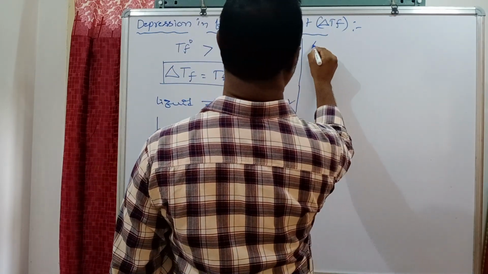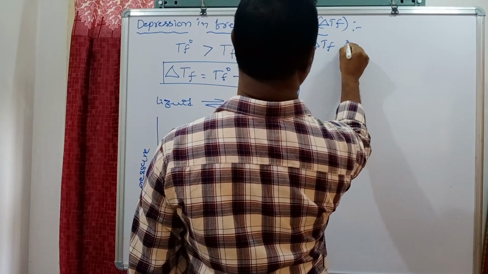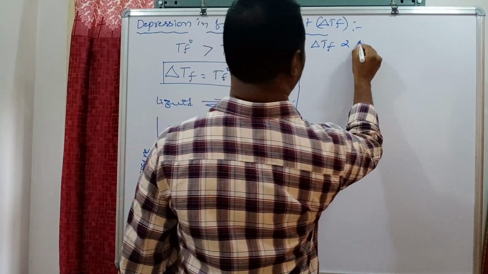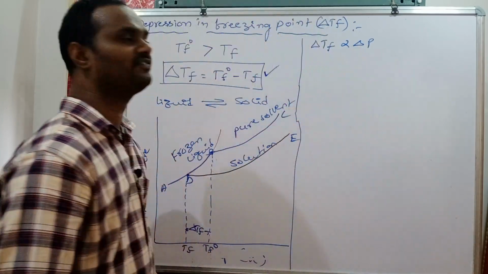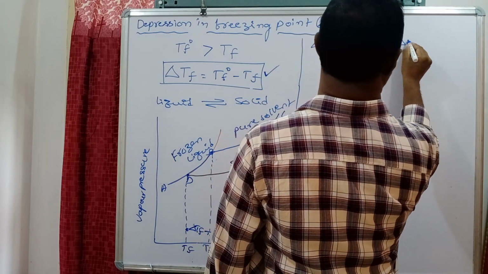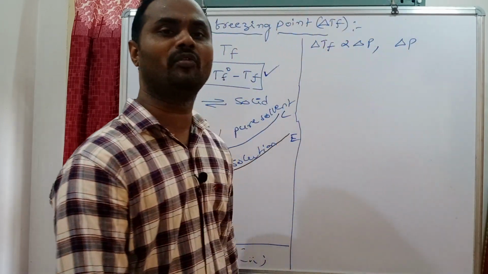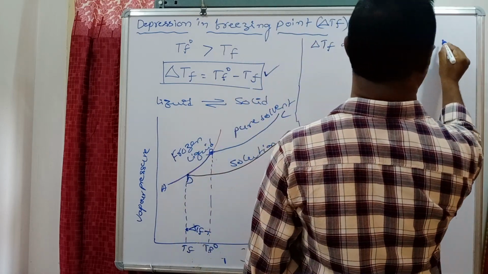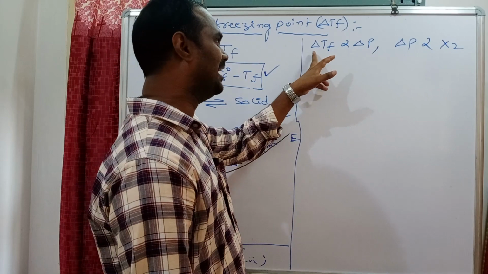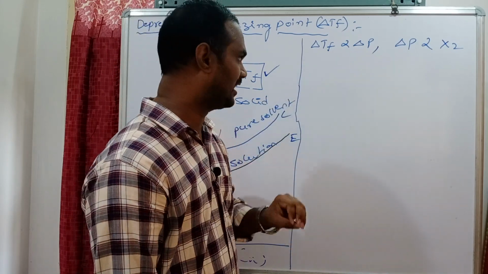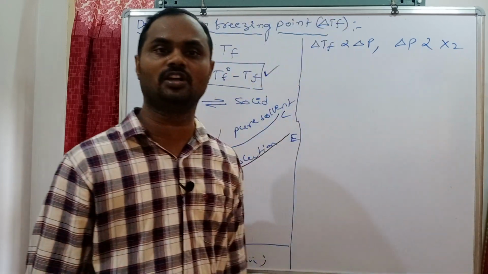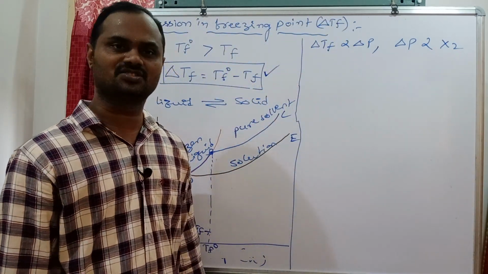According to this graph, delta Tf is directly proportional to delta P, the lowering of vapor pressure. This is point 1. Next, in the same way, according to Raoult's law, lowering of vapor pressure is directly proportional to the mole fraction of the solute.